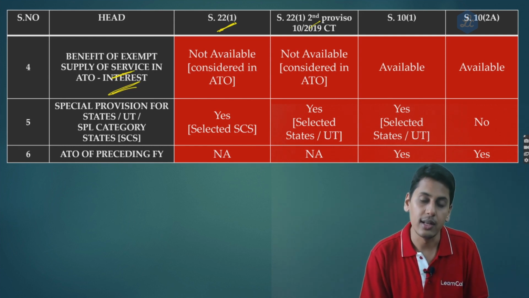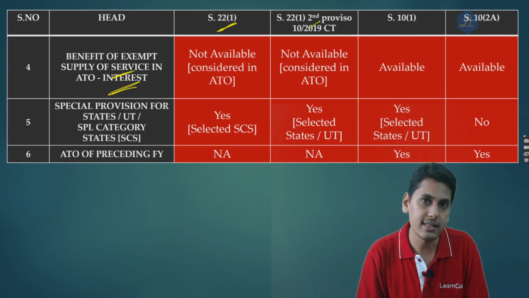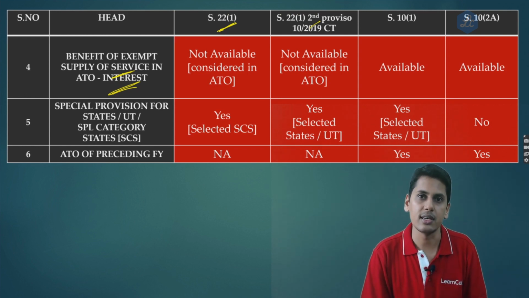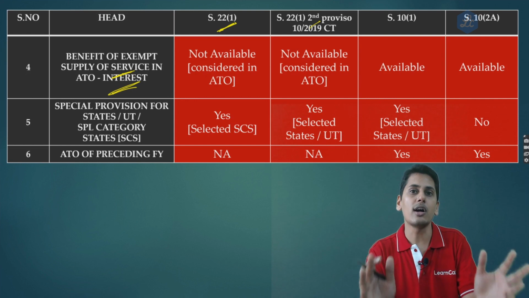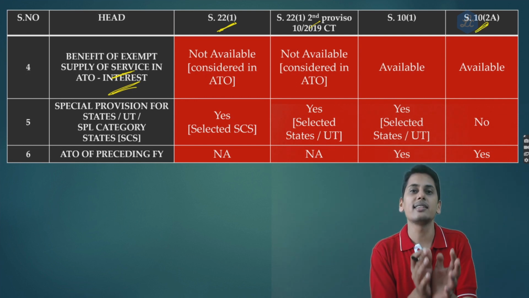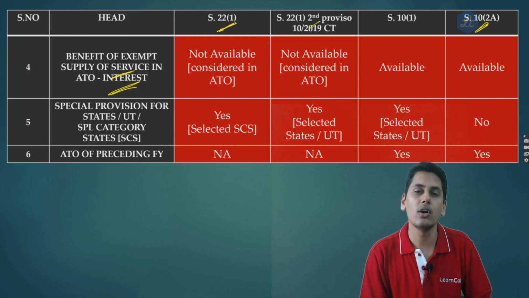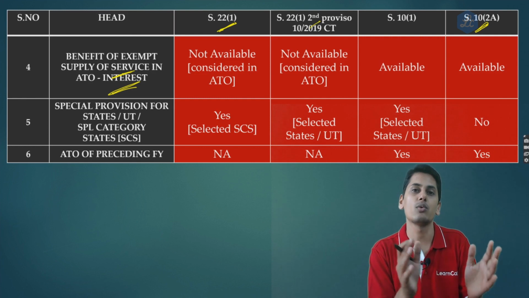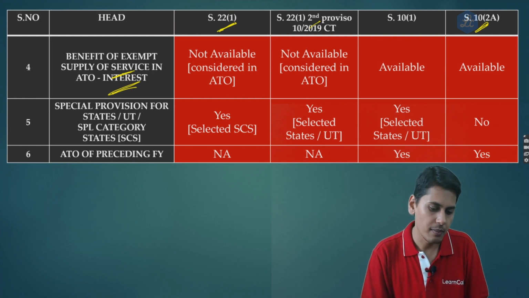Section 10 subsection 1, the answer is no, interest will not eat up your aggregate turnover threshold which is given. That means interest will not exhaust your aggregate turnover threshold. 10 subsection 2A also, interest income is not going to exhaust your aggregate turnover threshold which is available. This is what we have seen in explanation 1 and explanation 2 to section 10.